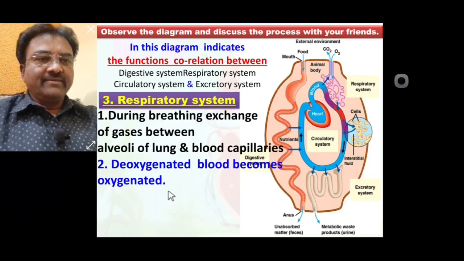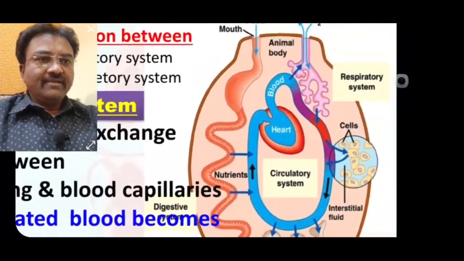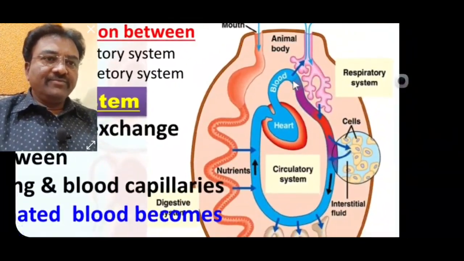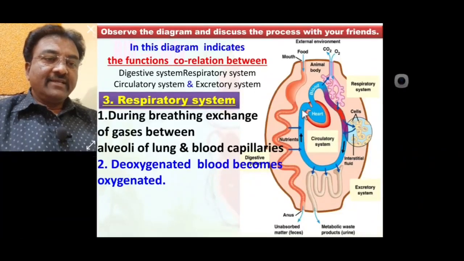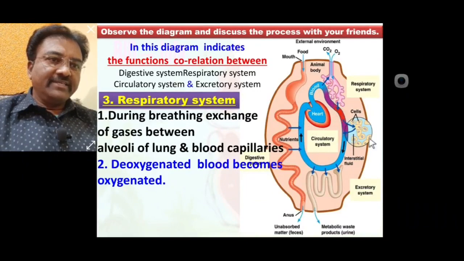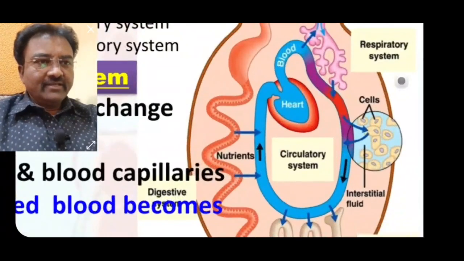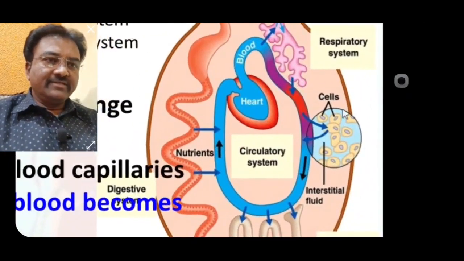Such oxygenated blood transfers from lungs to heart through pulmonary veins, and through heart pumping oxygenated blood goes to all body parts, each and every cell. So cell absorbs oxygen from blood as well as nutrient material from blood.